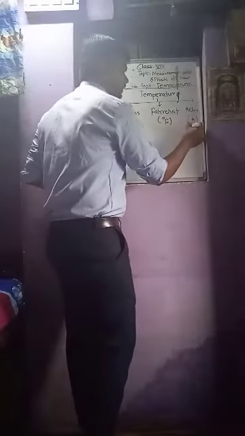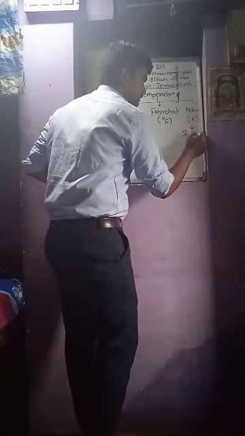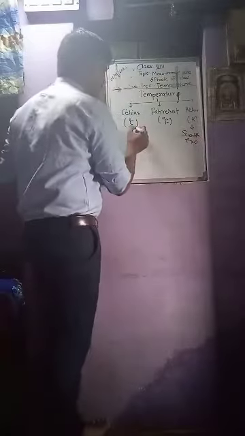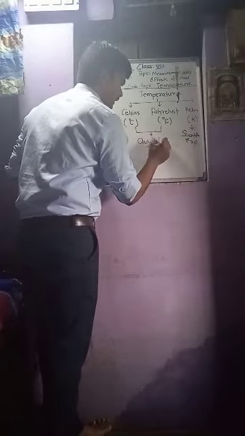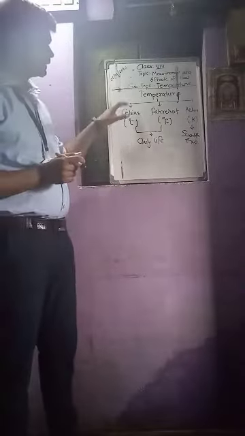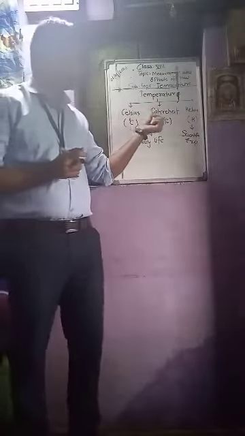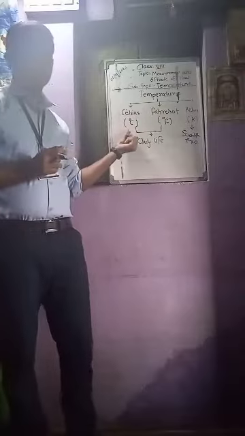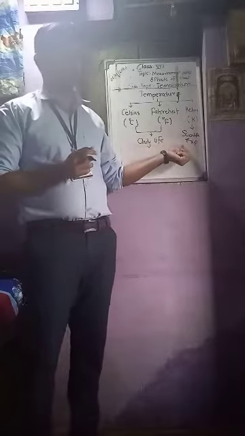Fahrenheit is denoted by F. Kelvin is used in scientific experiments, while Celsius and Fahrenheit are both used in our daily life. So this is the temperature: it is measured in 3 types, Celsius, Fahrenheit and Kelvin. Celsius is denoted by C, Fahrenheit by capital F and Kelvin by K.